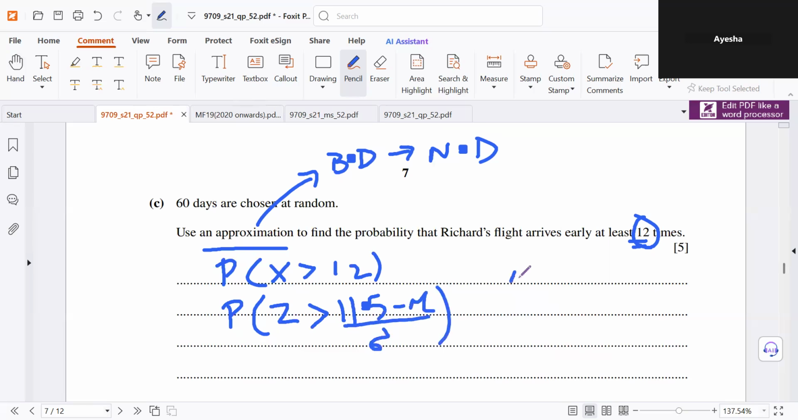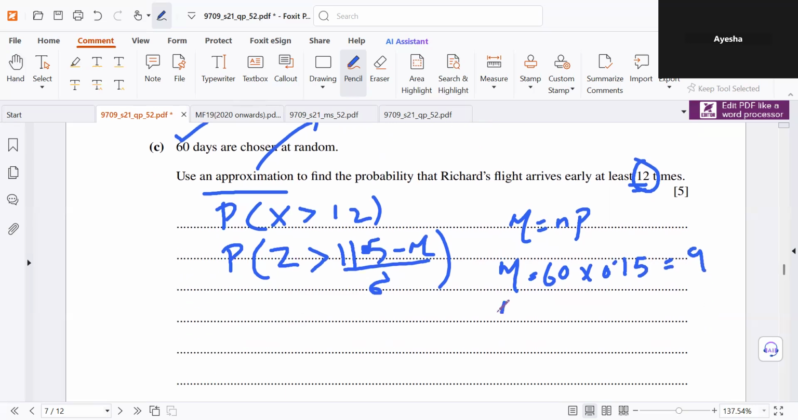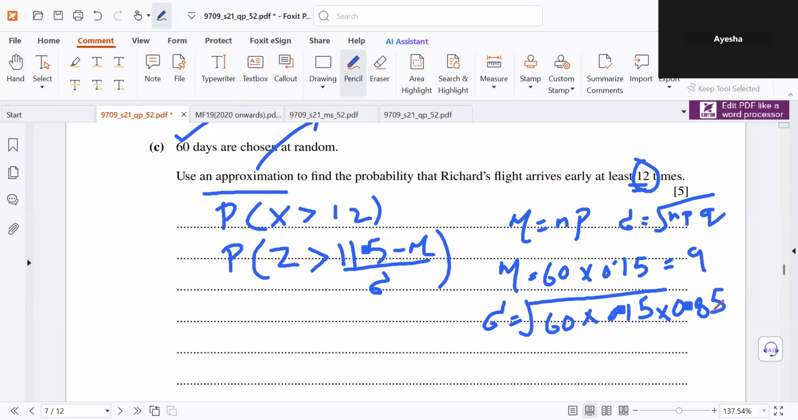Okay. Now the mean in a binomial distribution is NP. N is 60 in this question, and P is the probability of arriving early, which is 0.15, which gives 9. Similarly, the standard deviation is the square root of NPQ. So N is 60, P is 0.15, and Q is 0.85. This gives 2.765.